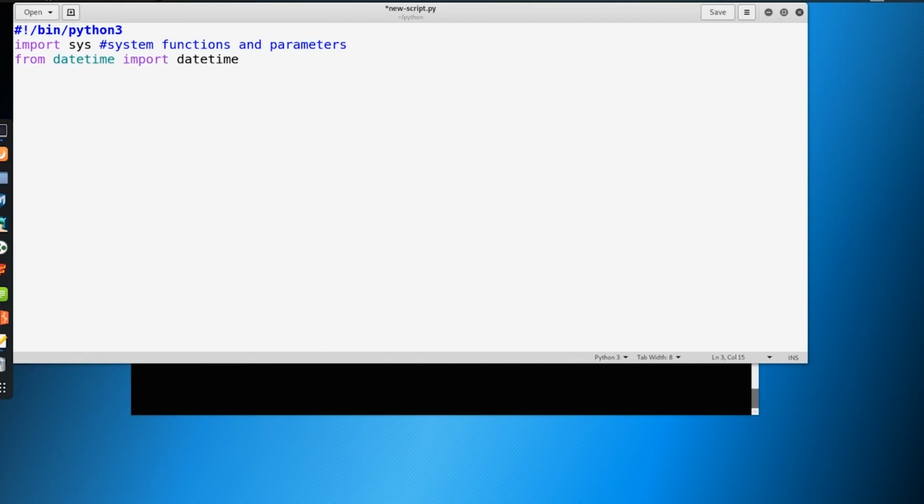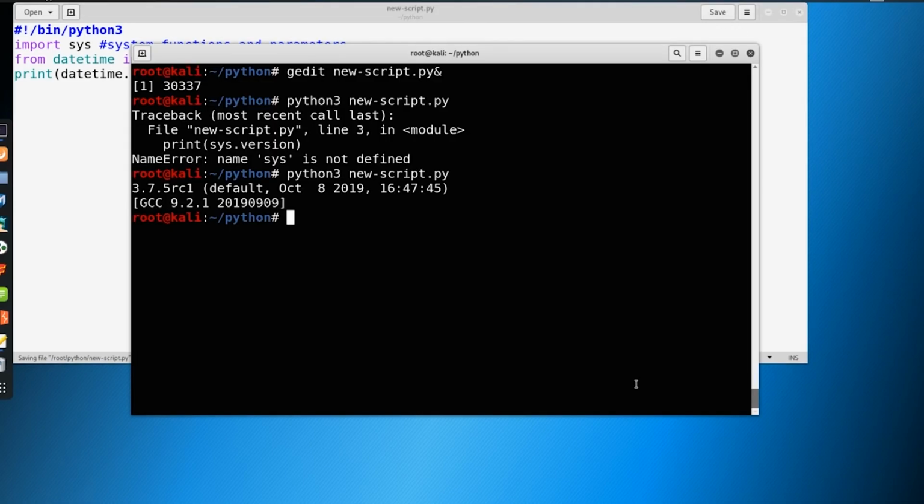So with datetime, we're importing a specific part of it, right? And we can do something like print datetime.now, something like that, and it should print us the date and time. So if we do this, you can see now today's date is 11/16/2019 and what time we're recording.